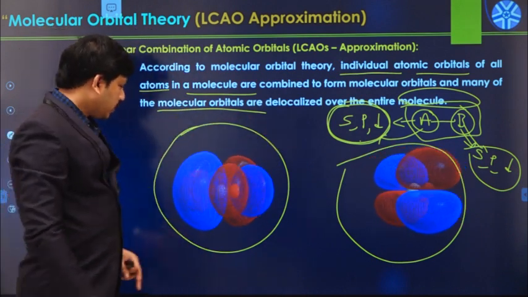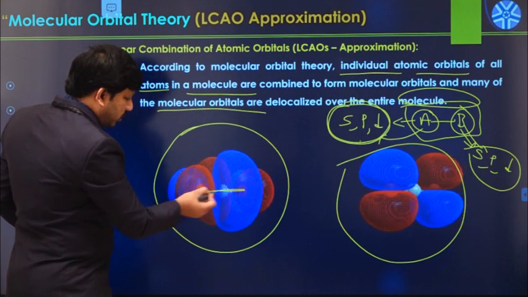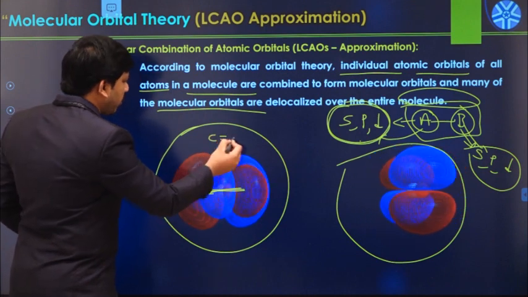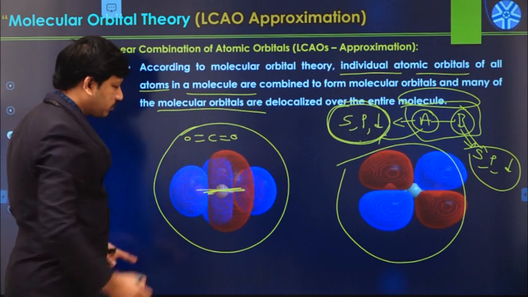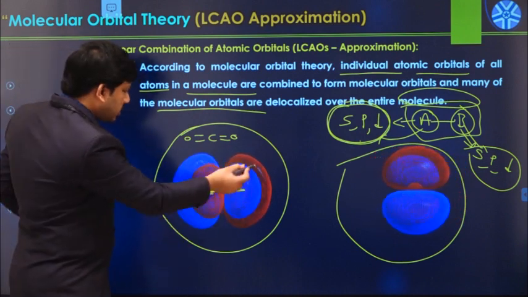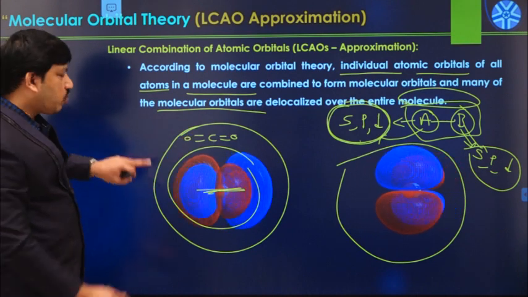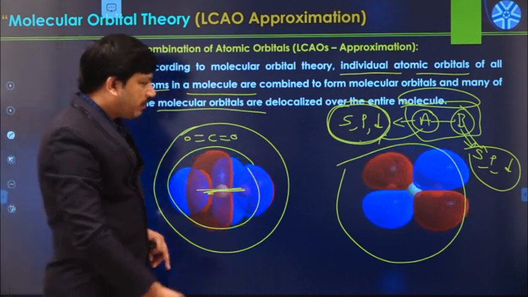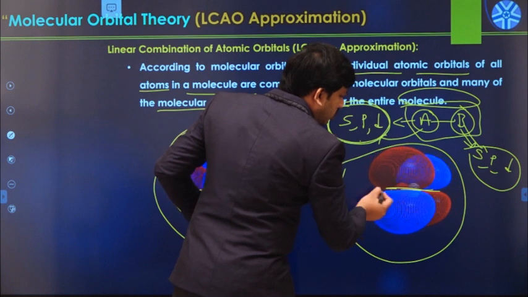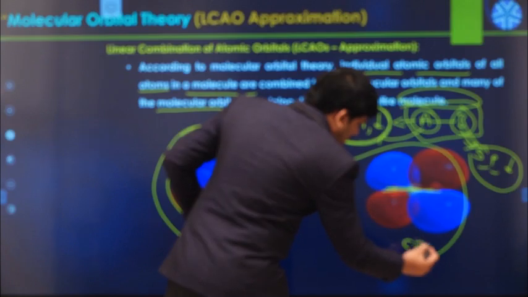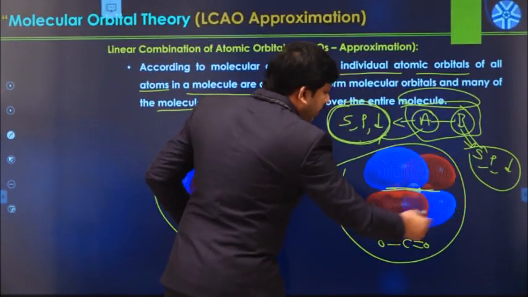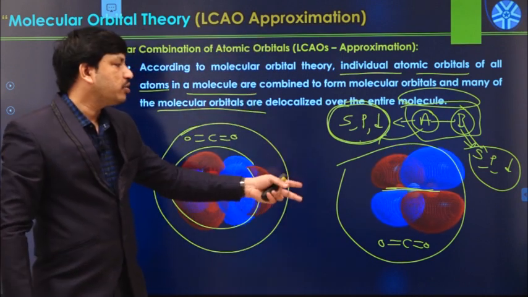You can see here, this is a molecule, a C double bond molecule like this, and this is the molecular orbital. It belongs to the entire molecule, not only to carbon or only to oxygen. Even in this case, this is a CO2 molecule, and this entire orbital belongs to the entire molecule.